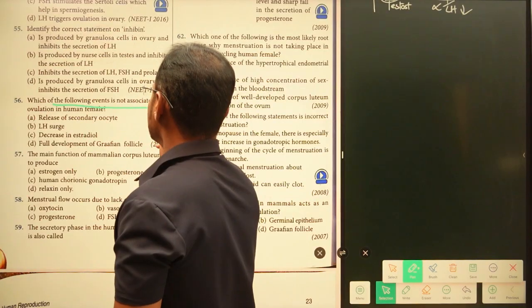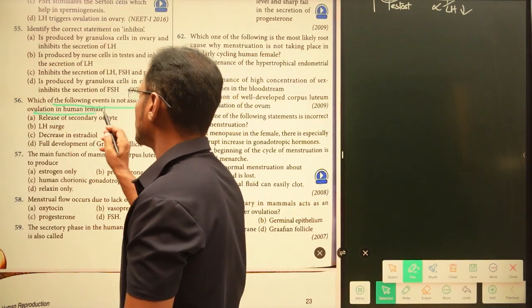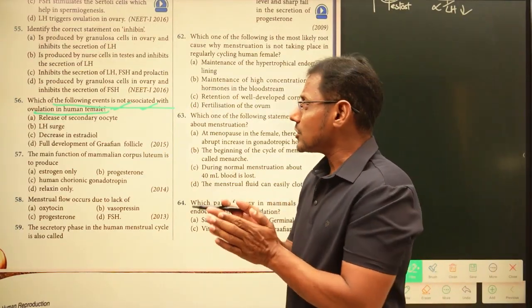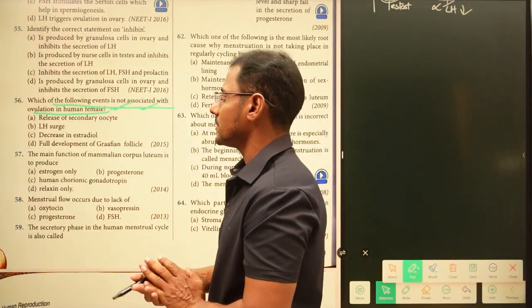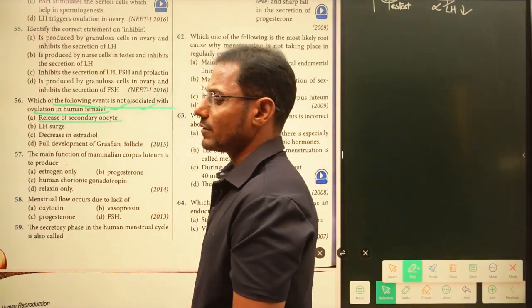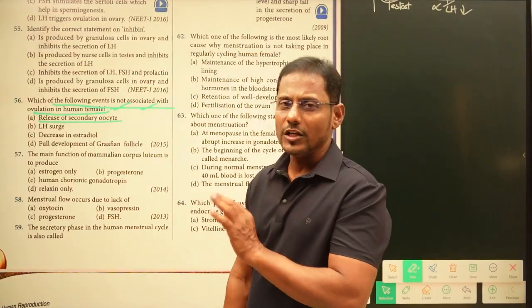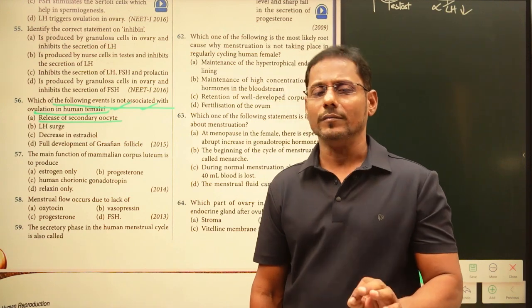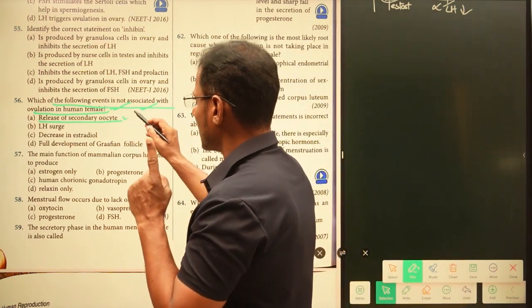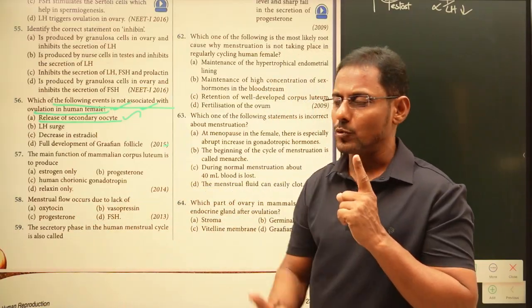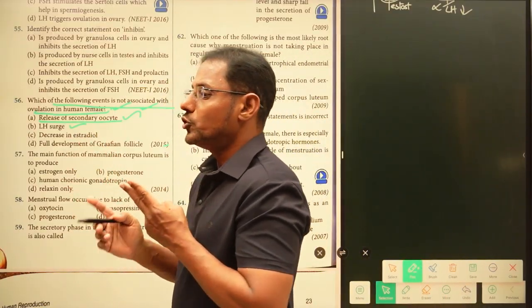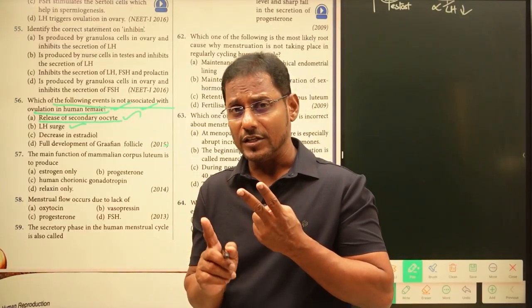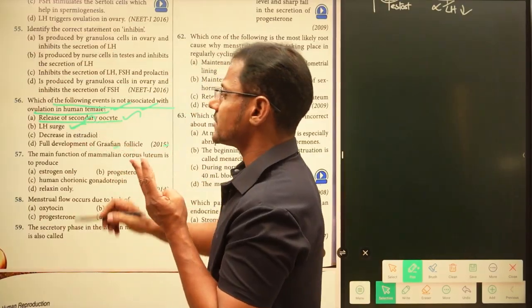Which of the following events is not associated with ovulation in human females? The statement which is not associated with the ovulation process. Release of secondary oocyte. In the ovulation process, the ovum is released in the stage of secondary oocyte only. This is a right statement, associated with ovulation. And LH surge: due to the luteinizing hormone surge only, ovulation takes place on the 14th day of the menstrual cycle. This is also a right statement.